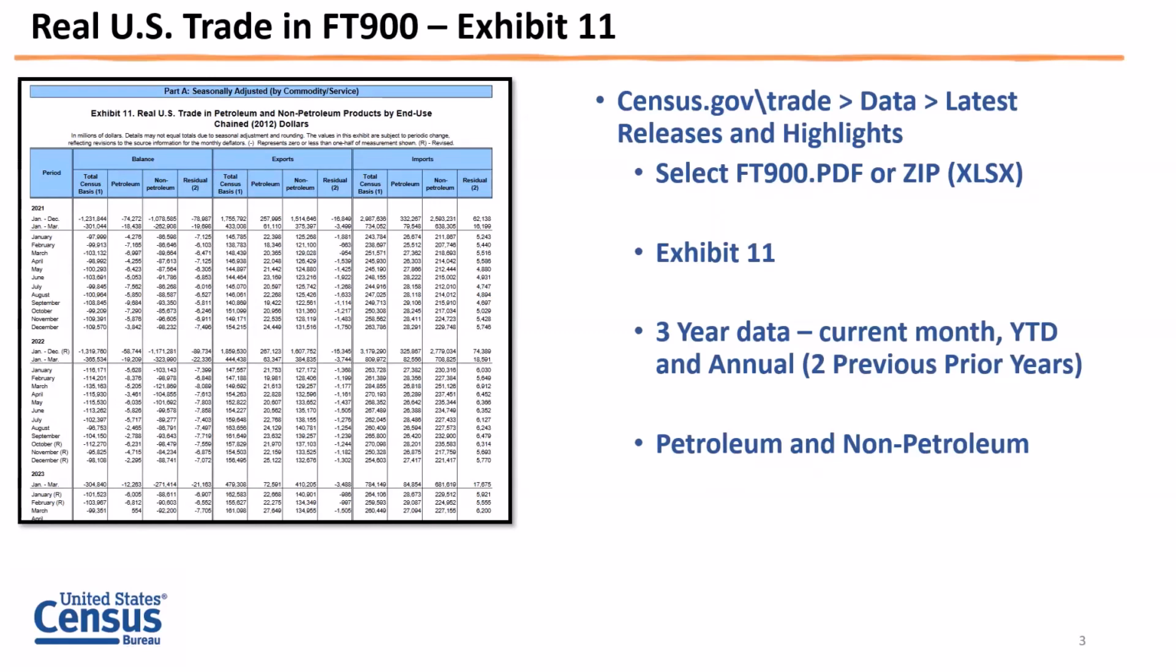And this one provides 3-year data. So it's current year and 2 prior year data for current month, year-to-date, and annual. And then it provides real dollar data for petroleum and non-petroleum.